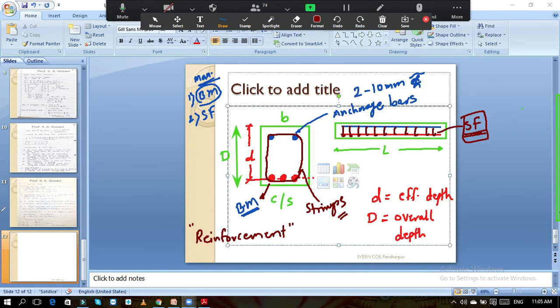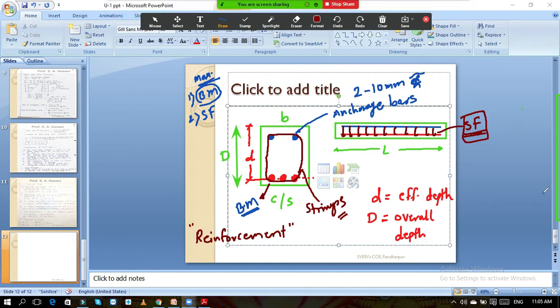Ask me the question. How to design this, what we are going to do, those are further questions. Don't go that far up till now, as you don't know the base. But whatever introductory part I have tried to convey, what you are going to learn over here, and some basic things, that is, what is effective depth, what is overall depth, why the bars are provided, why the stirrups are provided, if anybody is having any doubt, you can ask me the question.